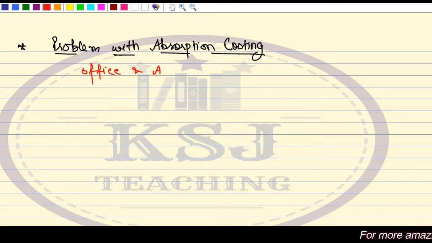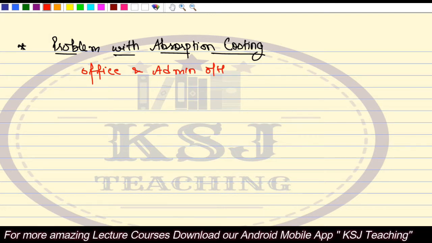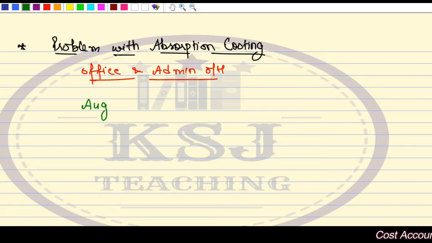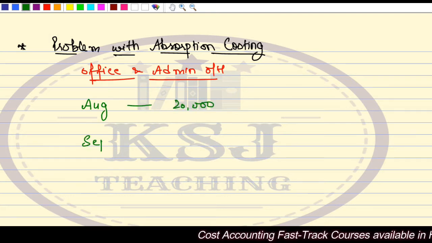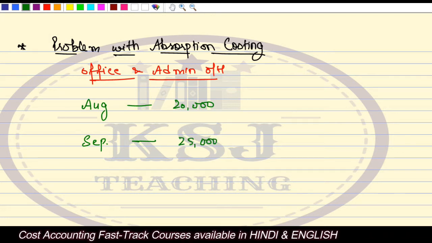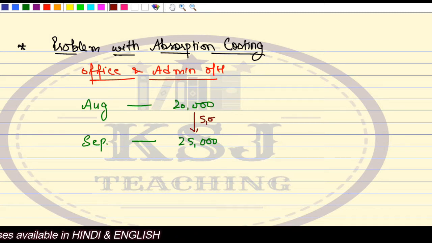We'll talk about office and admin expenses, or office and administration overheads, right? Say in the month of August, your office and administration overheads were 20,000. In the month of September, your office and administration overheads increased to 25,000. So you will say, sir, there is an increase of 5,000 rupees.